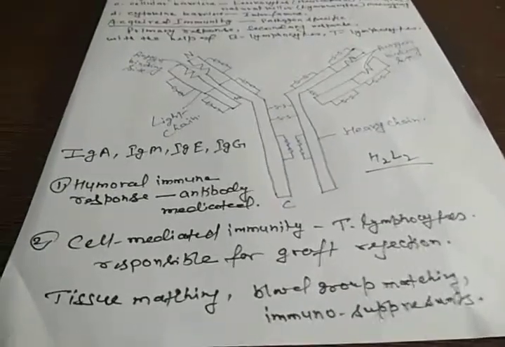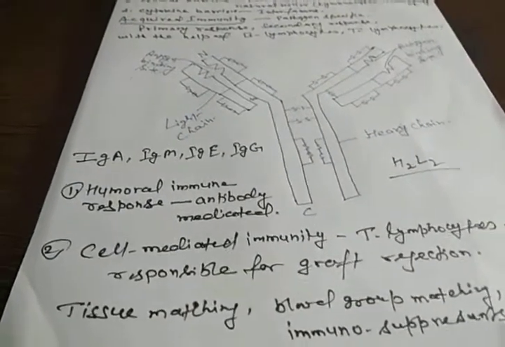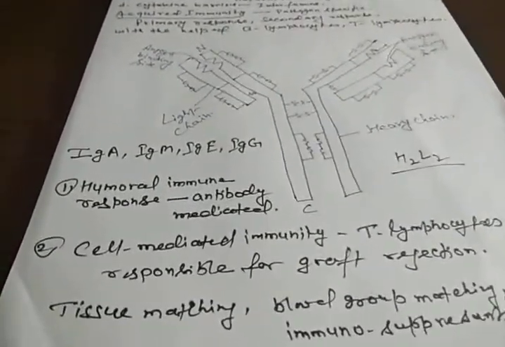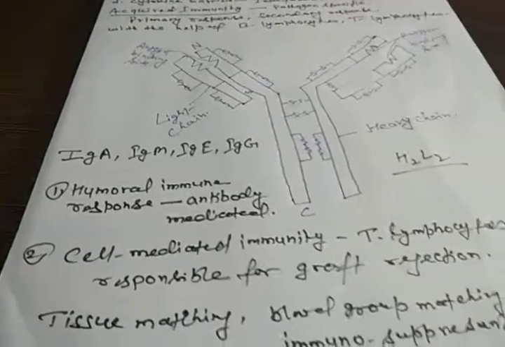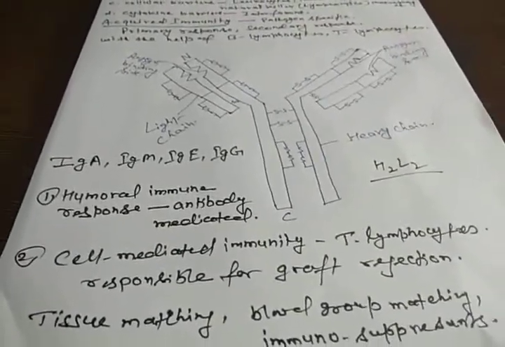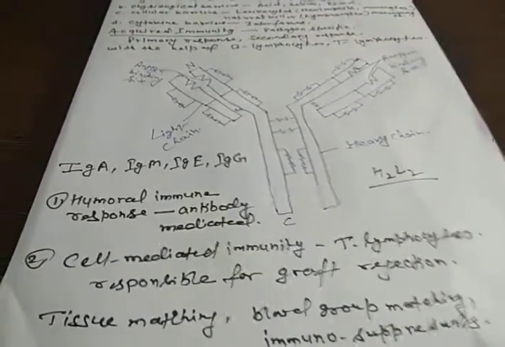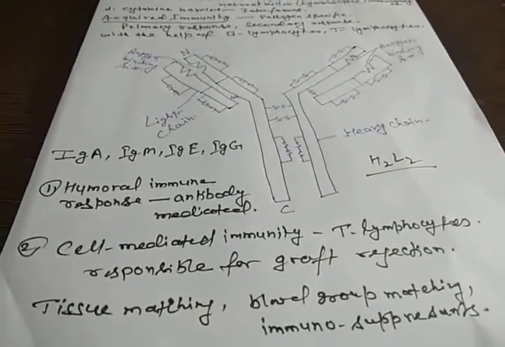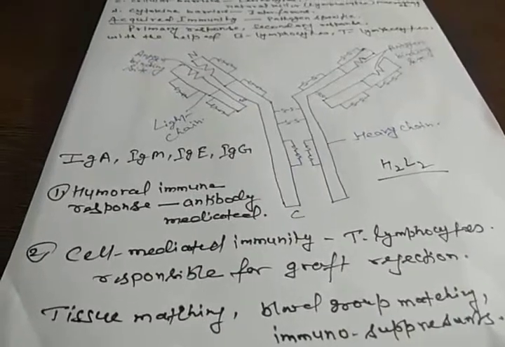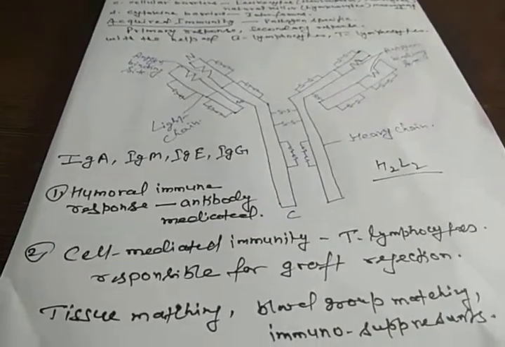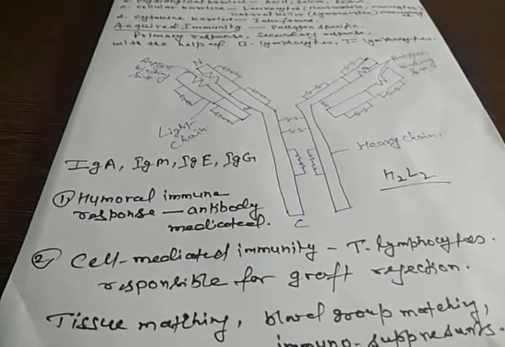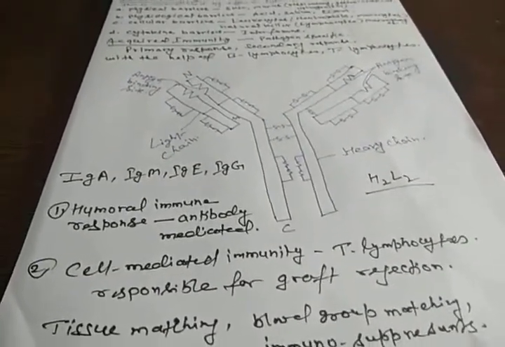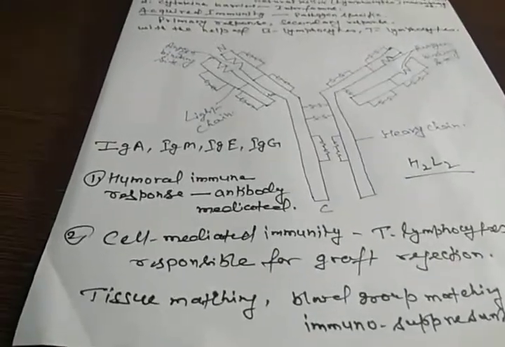In our body there is the capacity to differentiate or identify self and non-self. Self means our own body's cells, and non-self means cells coming from outside. So if we transplant an organ of any other person, that will be a cell from outside. In that condition our immune system identifies it as a foreign cell, and it may be rejected.